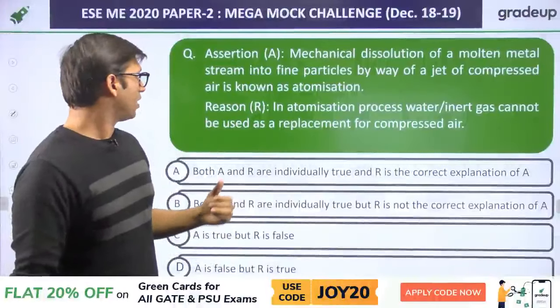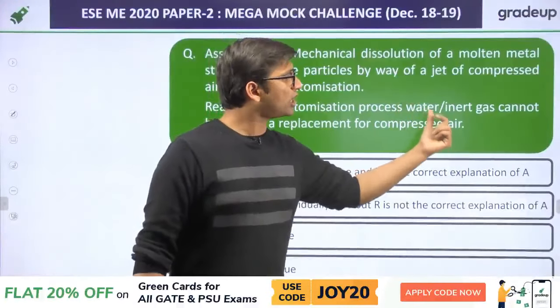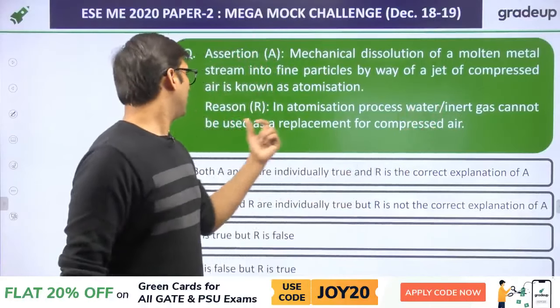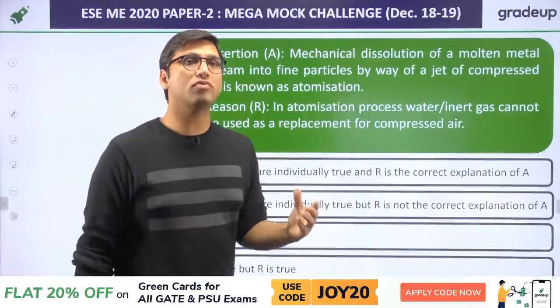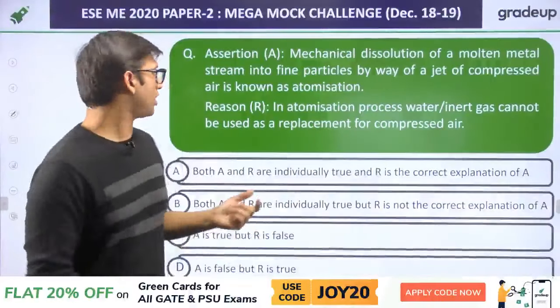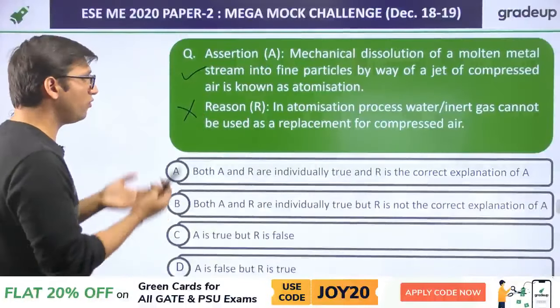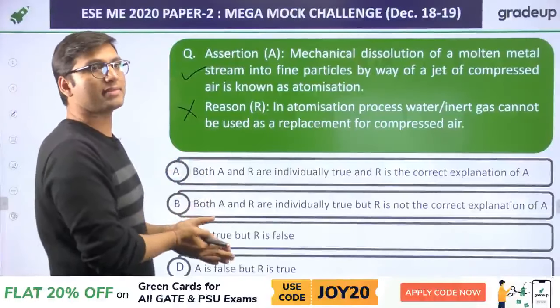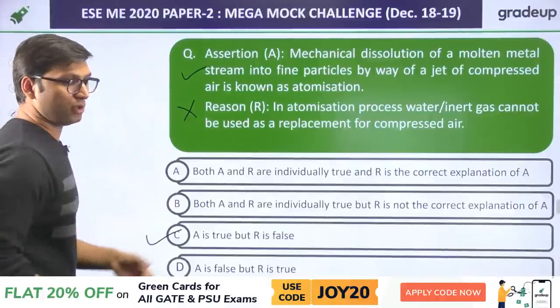The reason they have given is that in the atomization process, water or inert gas cannot be used as a replacement of the compressed air. No, we can use water and inert gas as a replacement of the compressed air. So the reason is not correct. The assertion is correct, but the reason is not. So A is true and R is false.